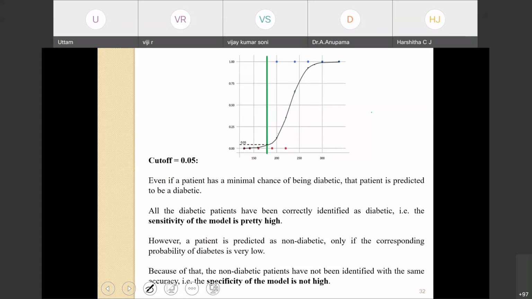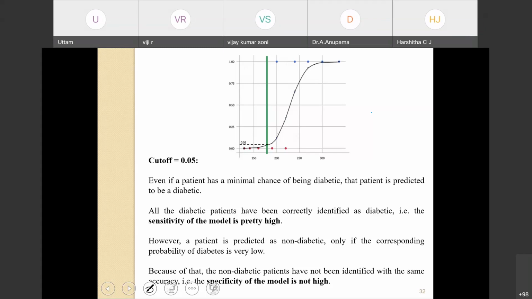So what does it mean? It means that all the diabetic patients have been correctly identified as diabetic, that means on the right side. Therefore, the sensitivity of the model is very good. However, a patient is predicted as non-diabetic only if the corresponding probability is very low, lower than 0.05.